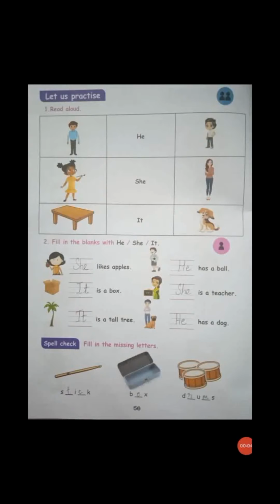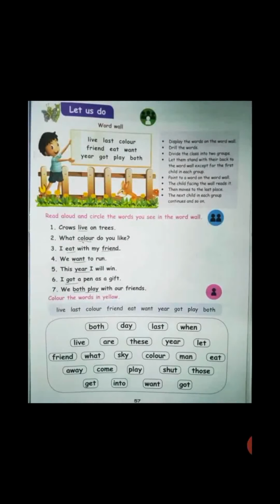Next, we are moving on to page number 57. Here we are going to see the word wall, let us do. So here in this box you can see some words. That is L-I-V-E, live. L-A-S-T, last. C-O-L-O-U-R, color. F-R-I-E-N-D, friend. E-A-T, eat. W-A-N-T, want. Y-E-A-R, year. G-O-T, got. P-L-A-Y, play. B-O-T-H, both.